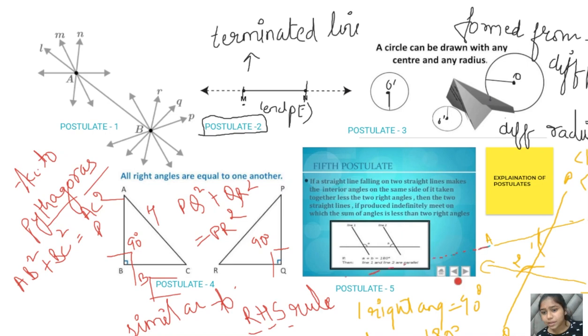You can produce this line like this, and this line like this, and they meet at this point. We can call this point E.